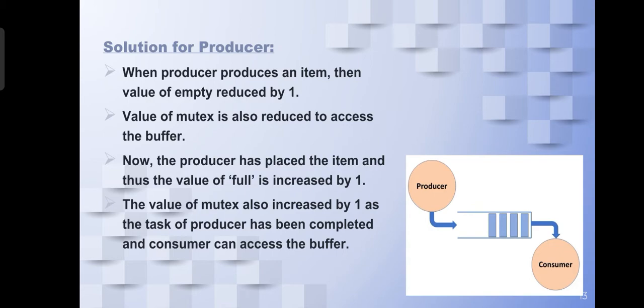Let's see the solution for producer. When producer produces an item, the value of empty is reduced by 1, and the value of mutex is also reduced to access the buffer. And the producer has placed the item and thus the value of full is increased by 1, and the value of mutex is also increased by 1 as the task of producer has been completed and consumer can access the buffer.